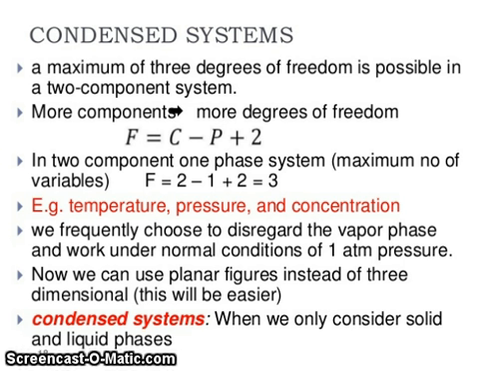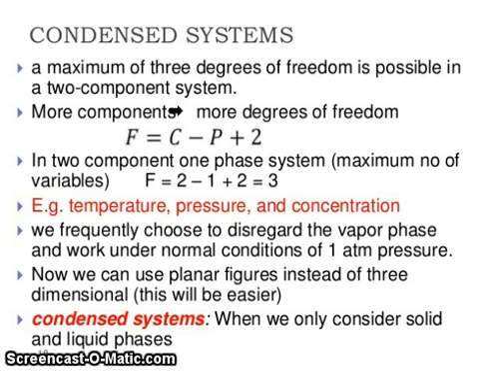So condensed system. A maximum of 3 degrees of freedom is possible in a two component system. More components, more degrees of freedom. So F is equal to C minus P plus 2. In a two component one phase system, the maximum number of variables F is equal to 2 minus 1 plus 2, which is equal to 3: temperature, pressure and concentrations.